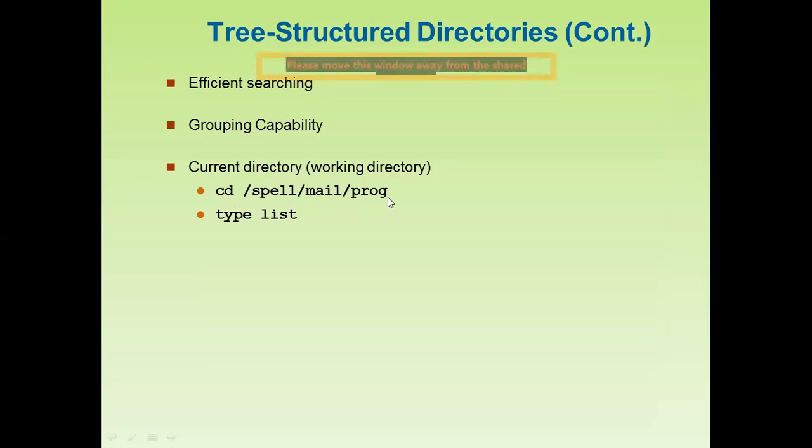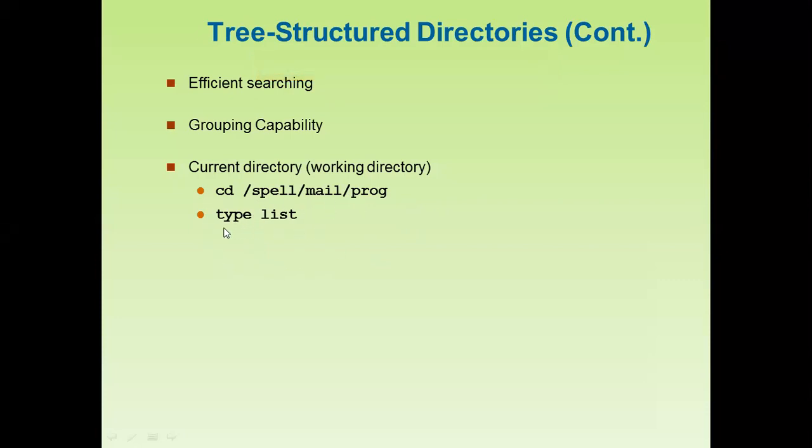How is the operating system choosing the path? This is called the real path. Just by writing this command, we can change the directory easily.